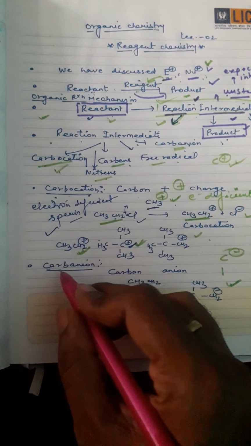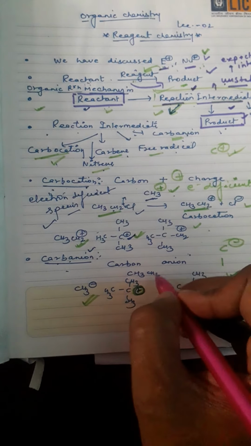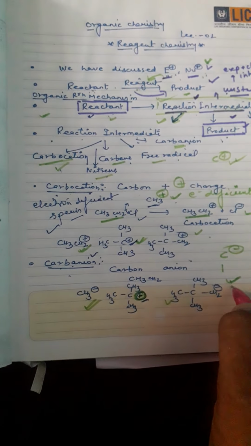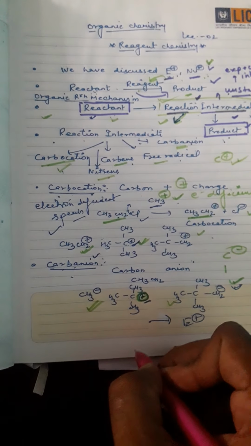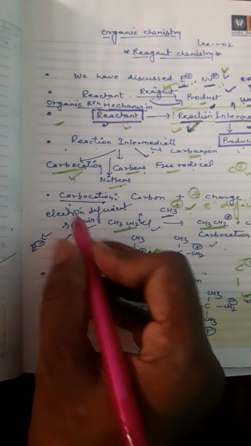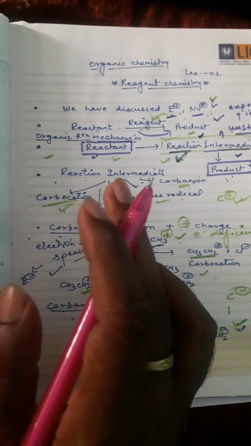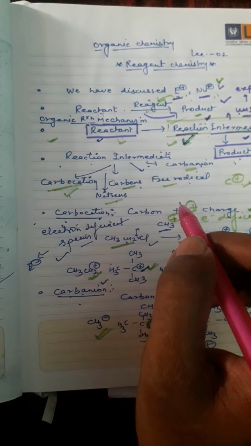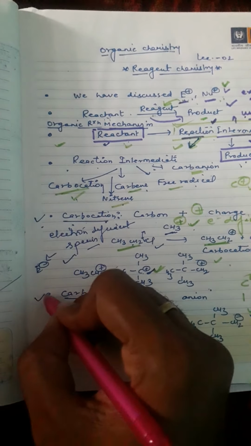Carbanion means carbon having an anion, meaning the electron excessive side. These species have more electrons. They are negatively charged, so they have the capability to donate electrons to the electrophile. But the carbocation can accept electrons from the nucleophile. So they are vice versa. That is all about reagent chemistry. In lecture two we have only discussed the reaction intermediates, carbocation and carbanion.